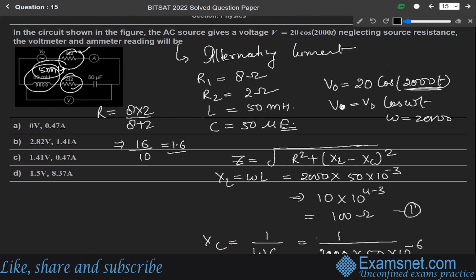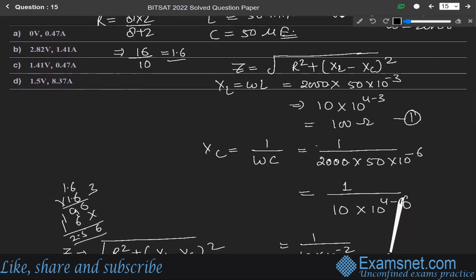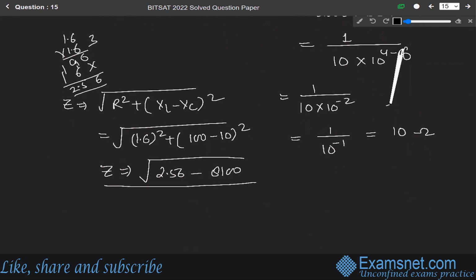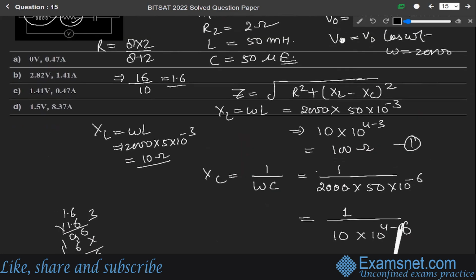If this question has 5 millihenry, then solving for it, X_L will be omega L, which equals 2000 into 5 into 10 to the power minus 3. Then it will be 10 ohm. Okay. I am solving for 5 millihenry because for 50 millihenry, the impedance will be of a different kind. According to me, that cannot be possible. So it will be 10 ohm.